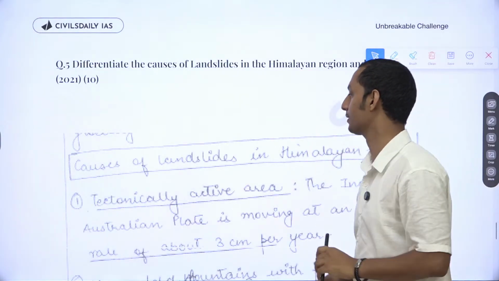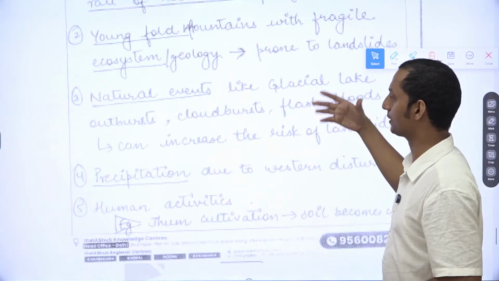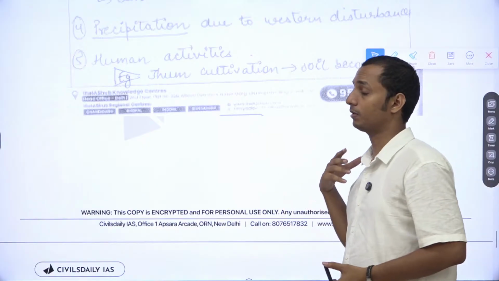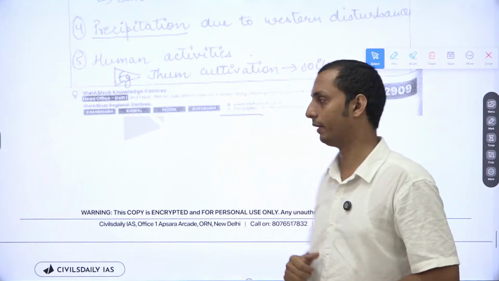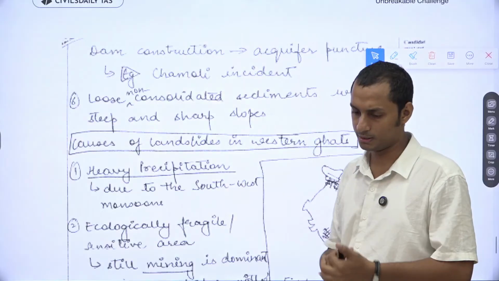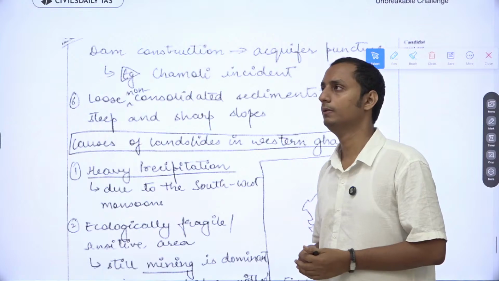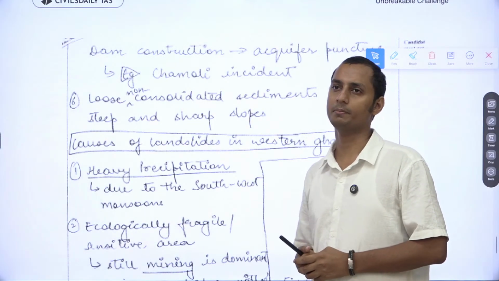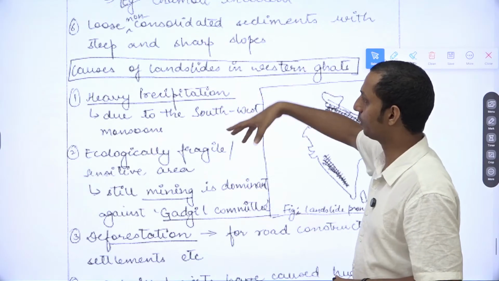Now, the causes of landslides in the Himalayan region: tectonically active area, young fold mountains, natural events such as glacial outburst and precipitation, and human activities such as shifting cultivation, construction of roads in ecologically sensitive areas such as Chardham, Uttarakhand, Border Roads Organisation, and dam construction. You have all these dams, right? You have Bhakra Nangal, you have all these different dams in Jhelum, Chenab, Beas. So that's a different thing.